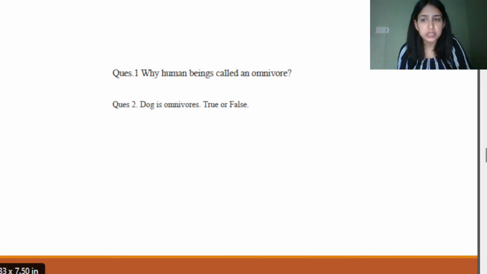Yes, so dog is omnivore, true or false? You'll be thinking about whether you have noticed any dog eating something that is a plant product and something that is an animal product. So should a dog be kept under the category of omnivore, carnivore or herbivore? On the basis of that, you will choose the true or false statement. I'll give you 5 seconds to think about it.